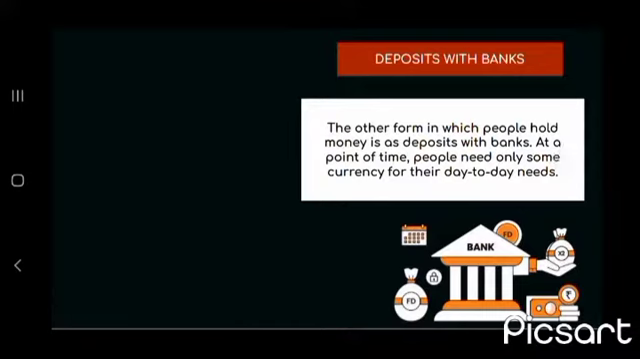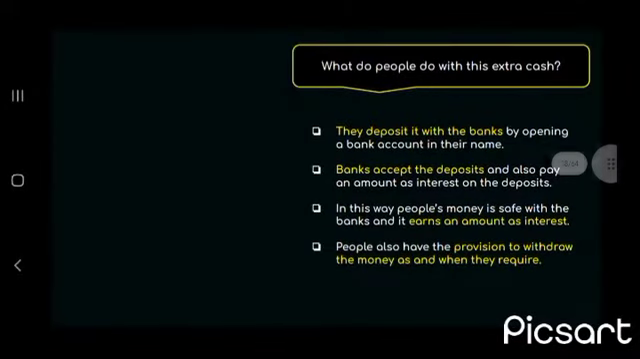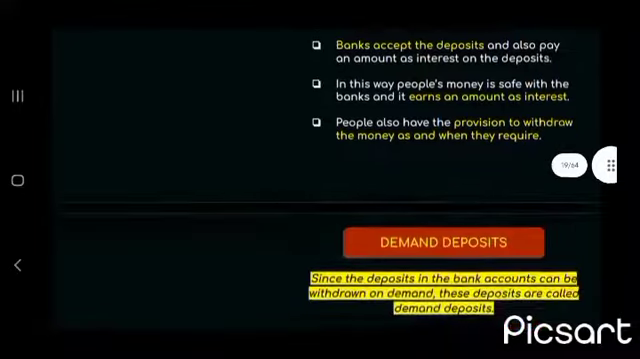Now, deposits with banks. The other form in which people hold money is as deposits with banks. At a point of time, people need only some currency for their day-to-day needs. Then what do people do with their extra cash? They deposit it with the banks. Banks accept the deposits, and in this way money is saved with the banks and it earns an amount as interest. People also have the provision to withdraw the money as and when they require.